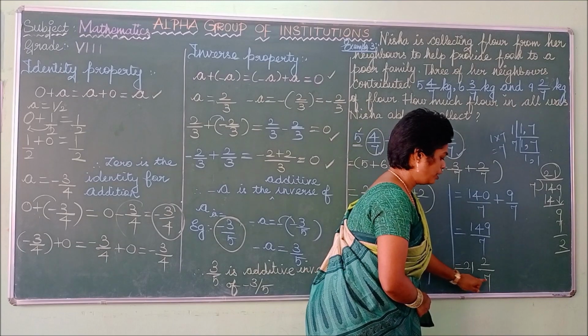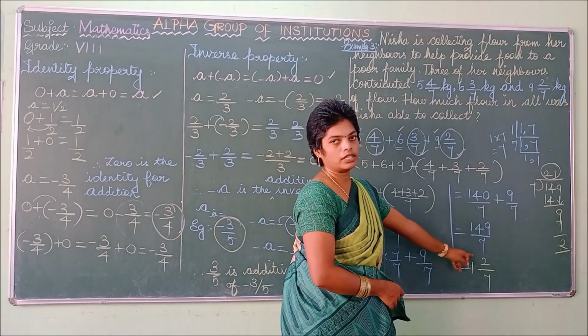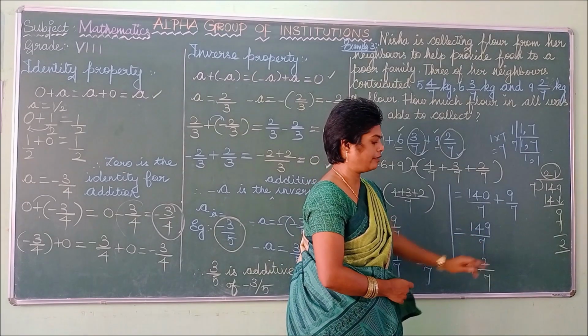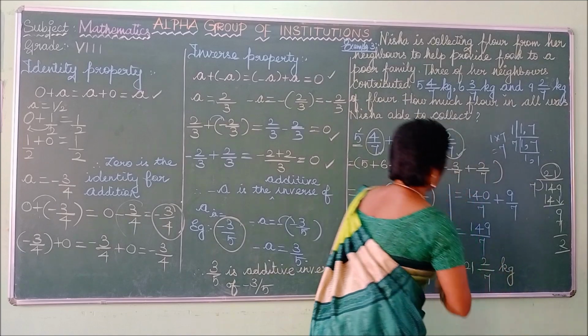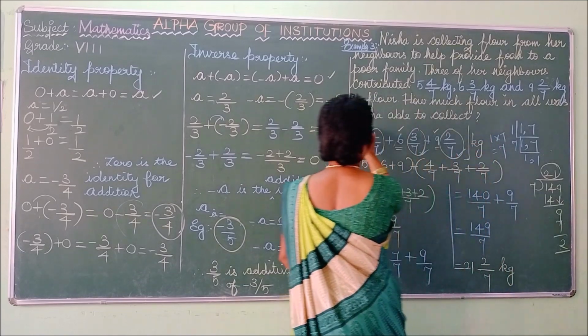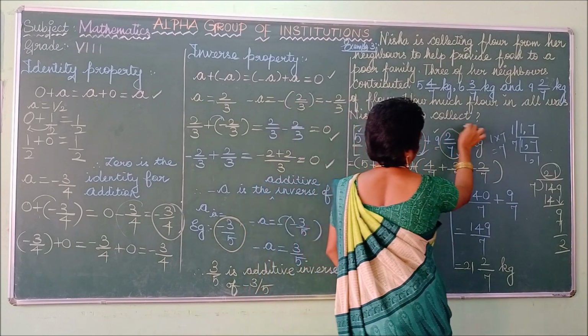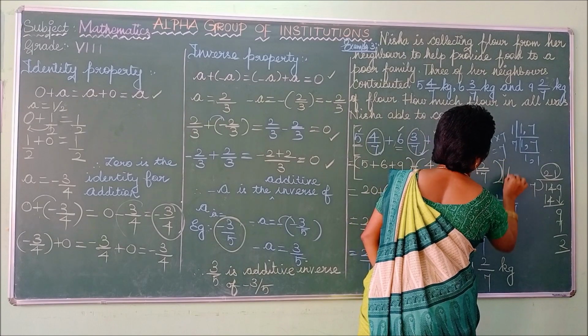So check. 21 into 7 is 147. 147 plus 2 is 149 divided by 7. So finally this is your answer. You have to put kg from here itself. So every term is given in kg. So you can write kg at last.